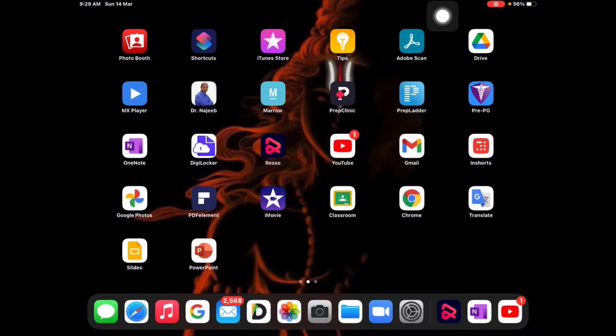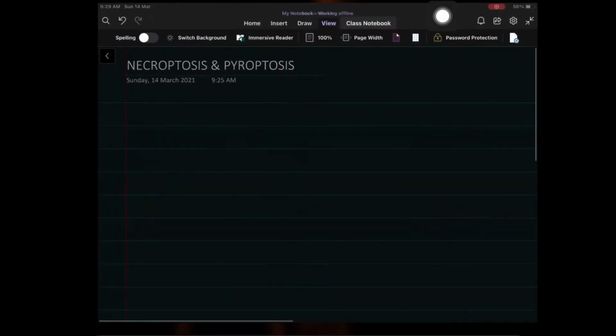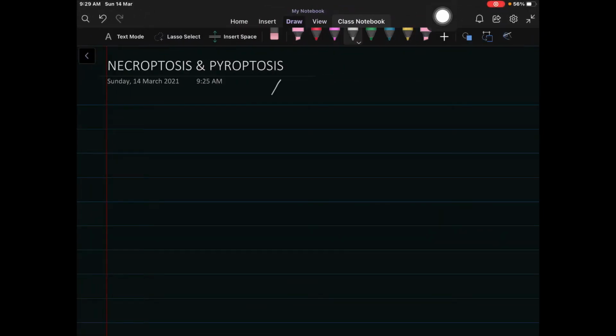Hello guys, so after the completion of apoptosis, let's move on to the next type of cell death, that is necroptosis. As we discussed earlier, necroptosis is the combination of necrosis plus apoptosis.